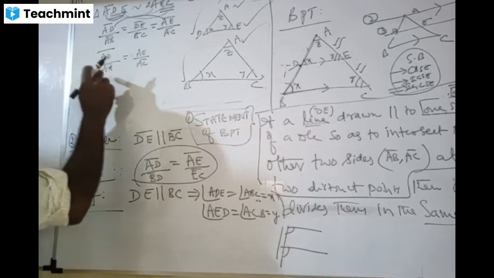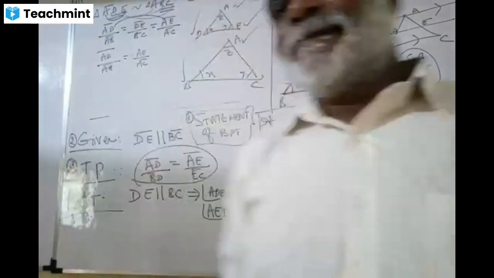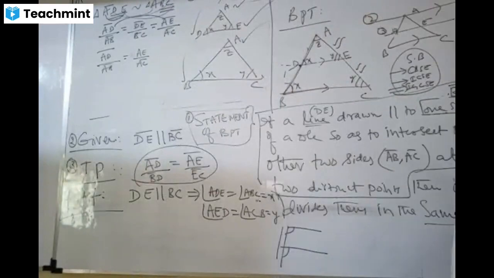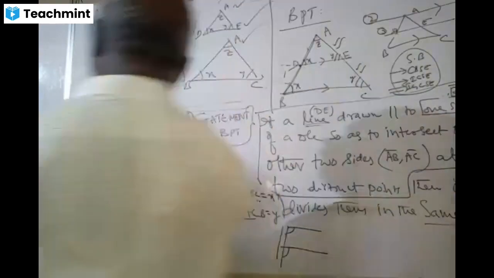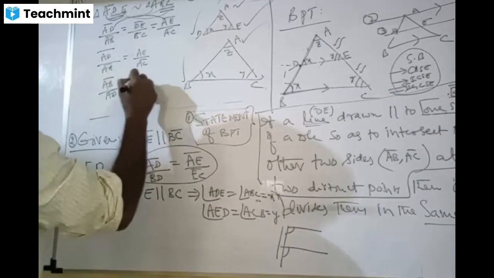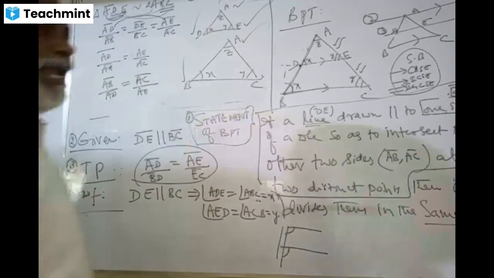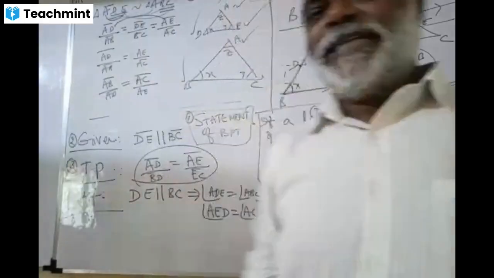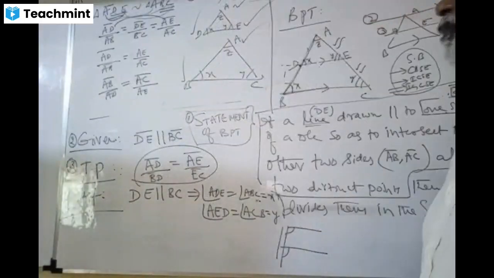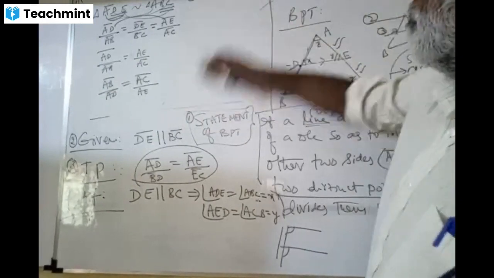Who is bigger, my love? AB is bigger than AD. Therefore, you write AB by AD, and reversing, AC by AE. Ratios can be inverted, no change will happen. Do you understand? Yes, sir.